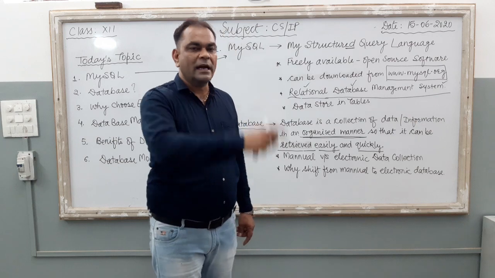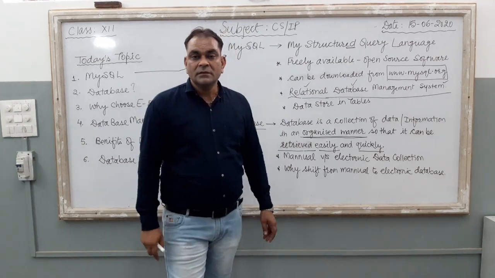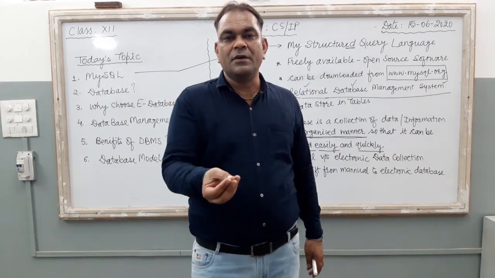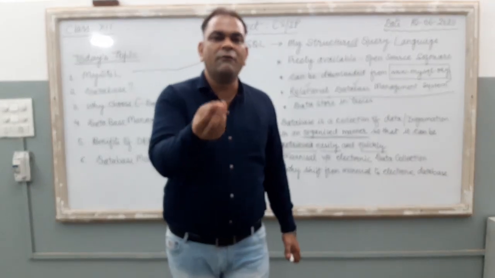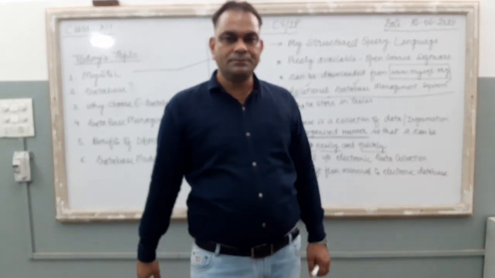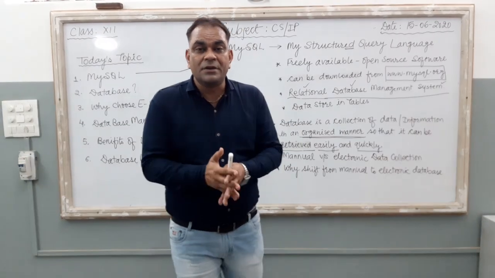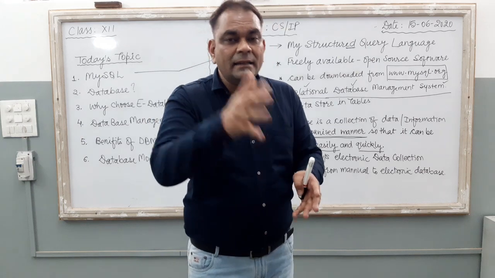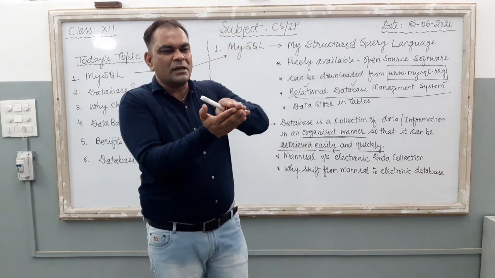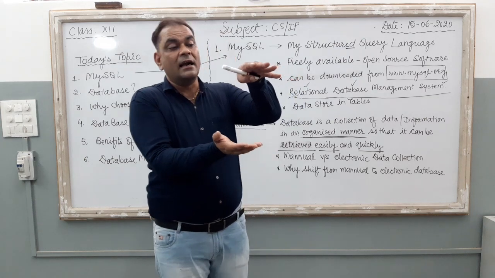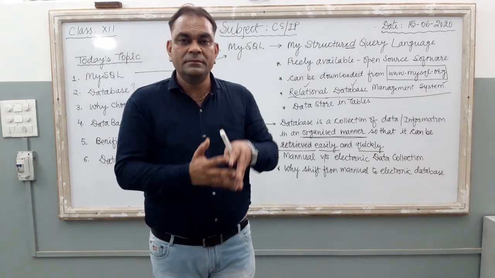Now take one more example. What is there in manual? You took admission in our HG school. At the time of admission, you filled a form that is known as admission form. Clear? And your basic informations are written in that particular form. So these forms are going to collect it in a file, and suppose a file contains 500 students form.